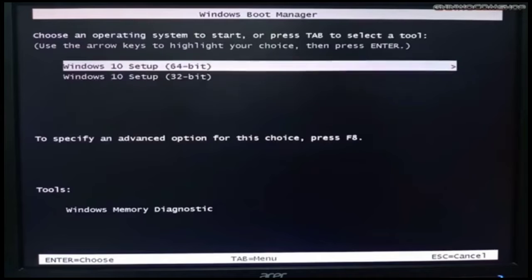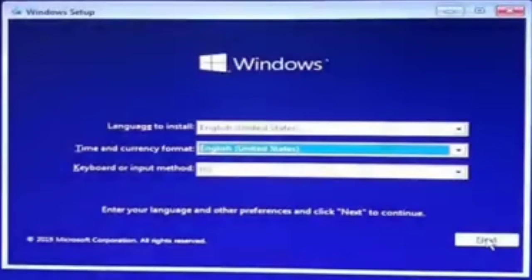And after you set the 64-bit, press enter and after, the installation of Windows 10 is starting. This will be the result after you click the Windows 10 64-bit option.